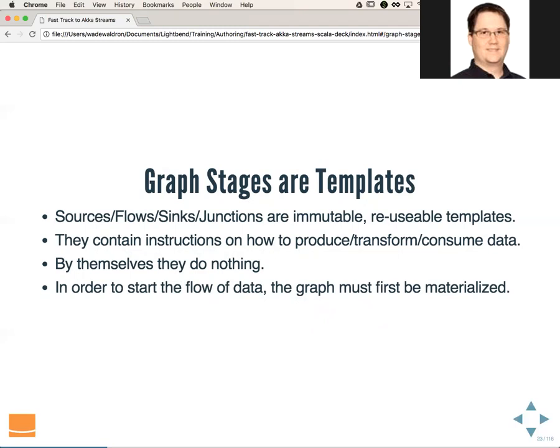The person has to be assigned to the assembly line before the work will start. And that's essentially what materialization is. It's taking these instructions and assigning them to the stream so that the work can be performed.